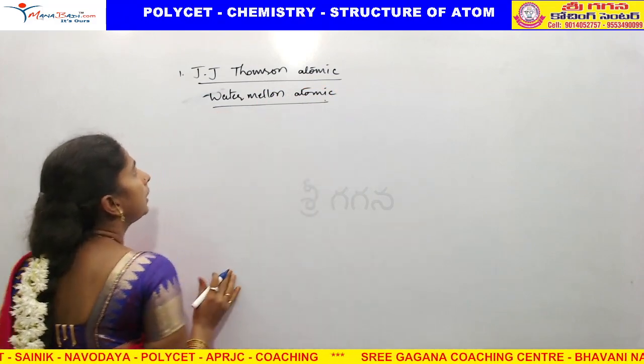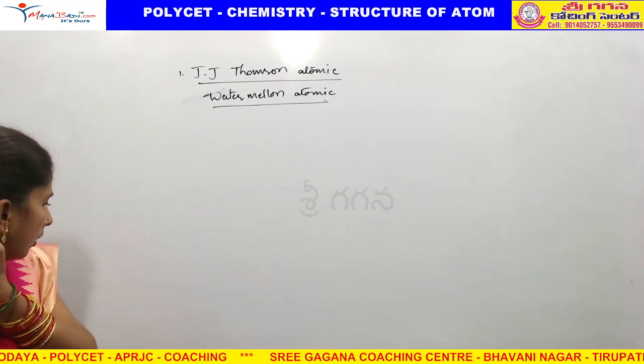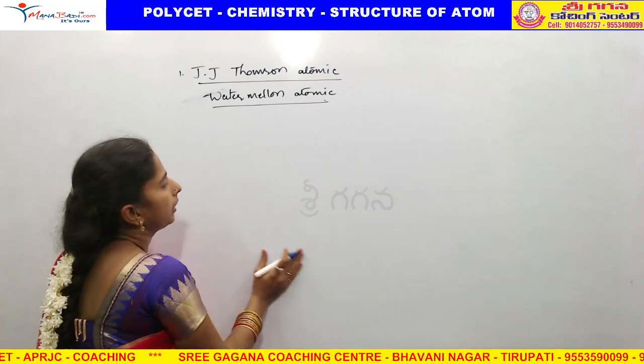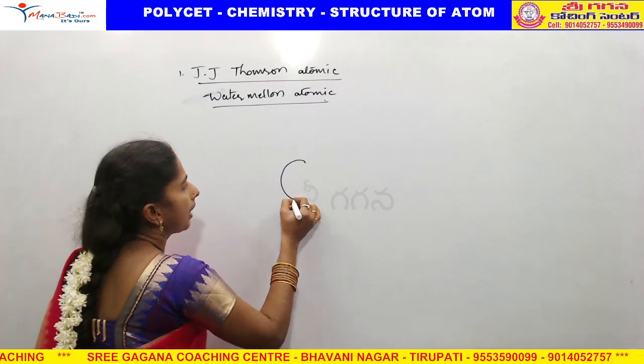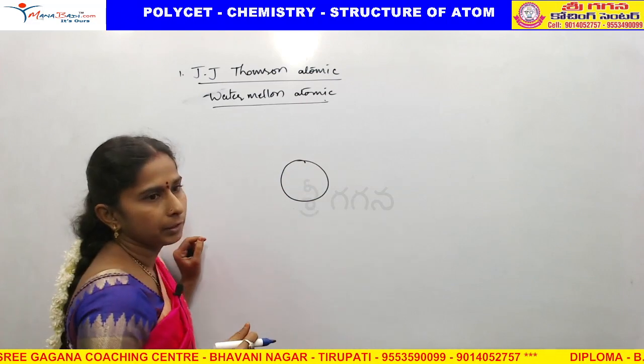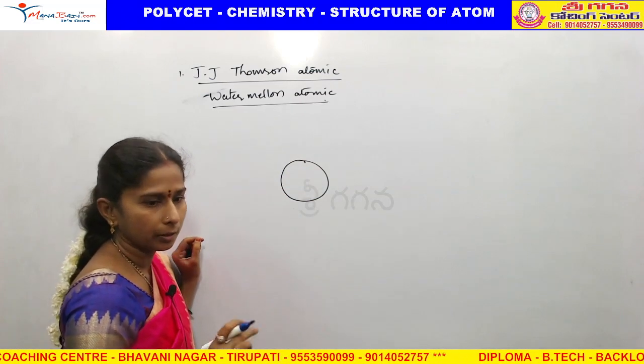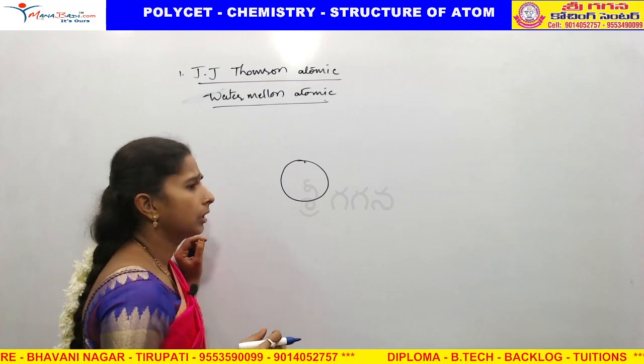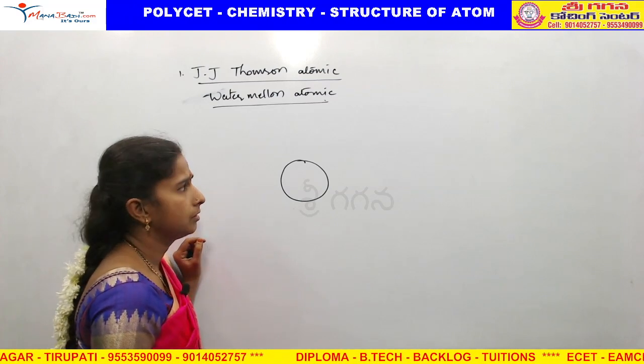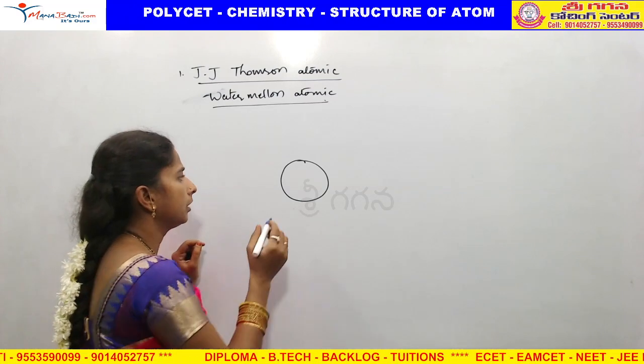Because he compared the atom to the shape of a watermelon. And inside the watermelon, what is present?